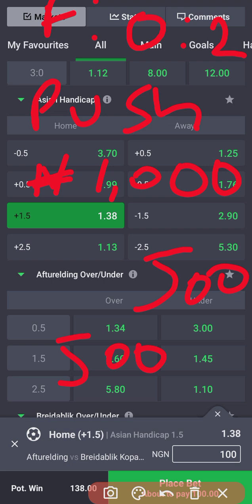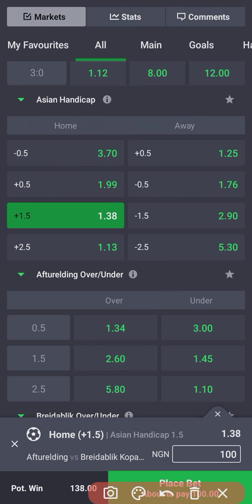Is that understood? Yes. So the only way this particular bet will lose is if the home team loses by 3 goals. If the home team wins outright, 1-0, 2-0, this bet will win. If it ends in a perfect draw, it wins. If they lose by 1 goal, the bet will still be a win. But if they lose by exactly 2 goals, there will be a refund, but it will be in halves.